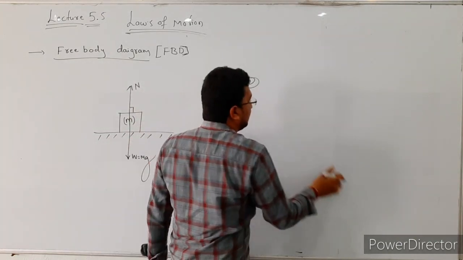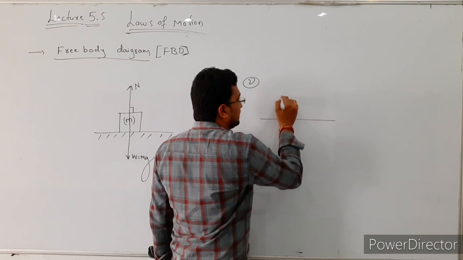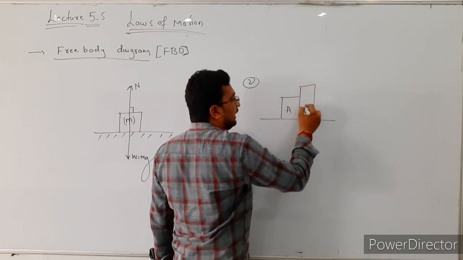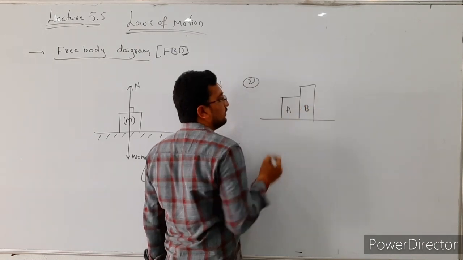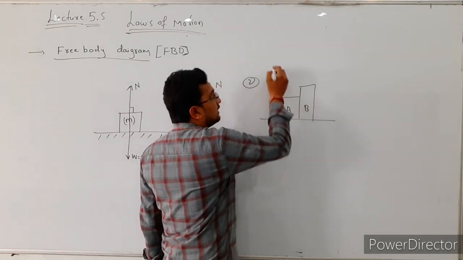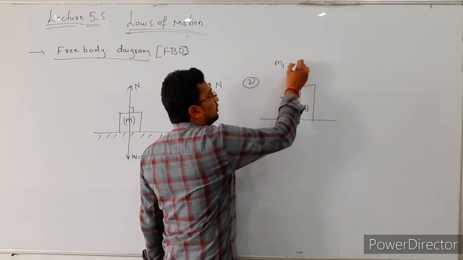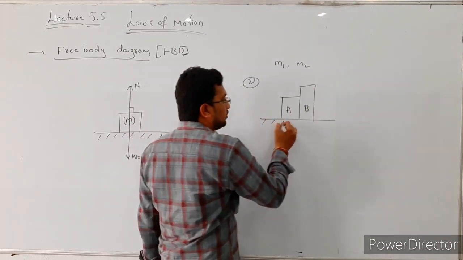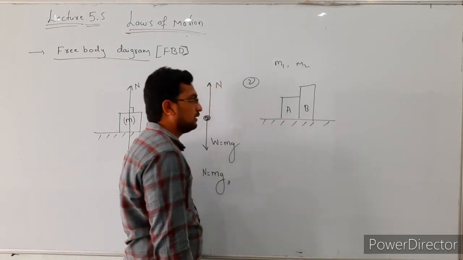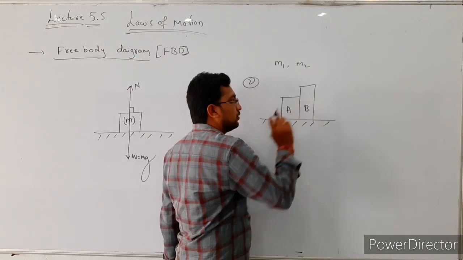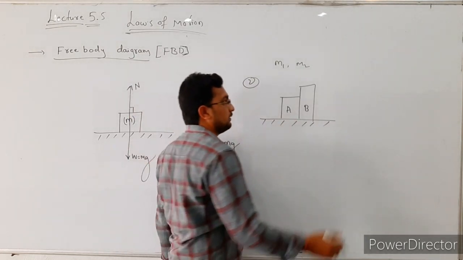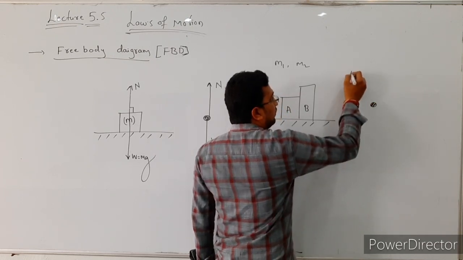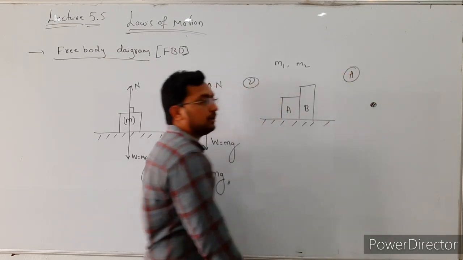Now the second example. If two bodies are kept in contact, one body is in contact with another body. Consider this is body A and this is body B. The mass of the first body is m1 and the mass of the second body is m2. In this case, we are going to draw the free body diagram for these two bodies. First, consider these two bodies as point masses. We separate these two bodies, starting with the free body diagram for body A.